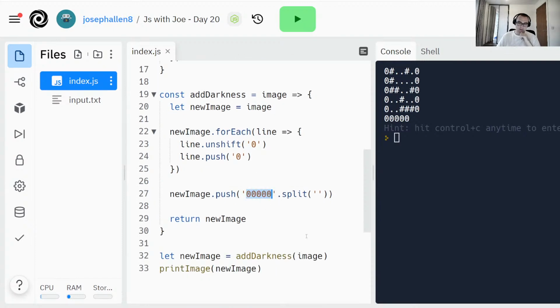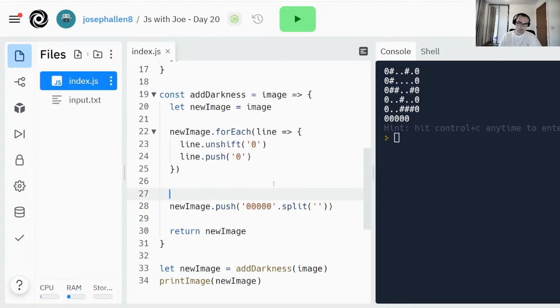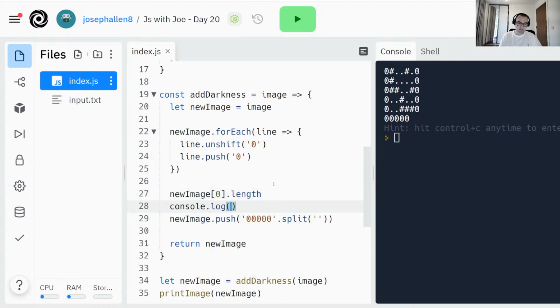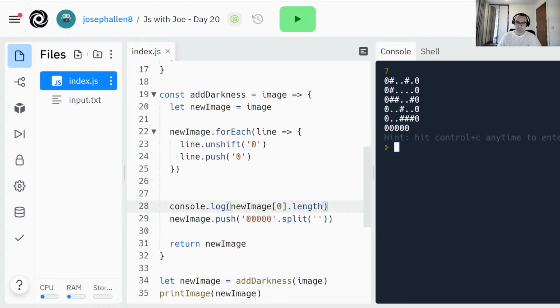Okay, so I need to know how many zeros I need to be pushing into this bottom one. So I need to get the length of each one. So I could just do new image dot, just get the first item in that list with the 0, get the length. And I'll just console.log that to make sure it's what I'm expecting. So it should be 5. Oh, no, because I've already made it 7. Well, that's okay, that's better. So the length is 7. So I think I can just do something like this, 0 times 7. No, that's turning it into a number.